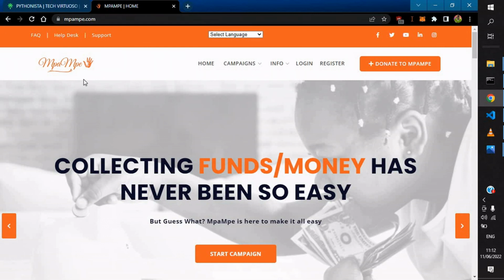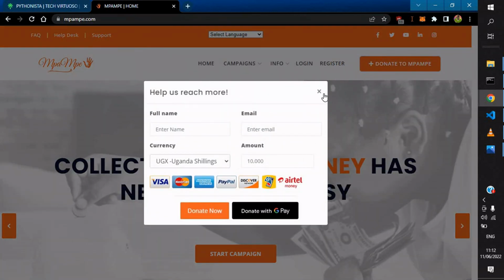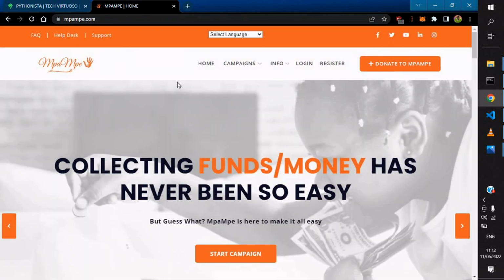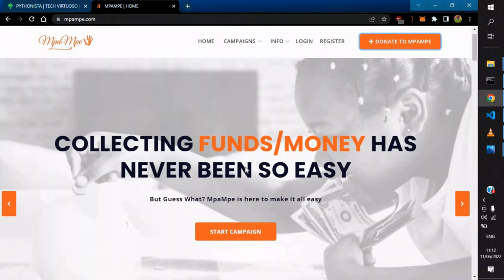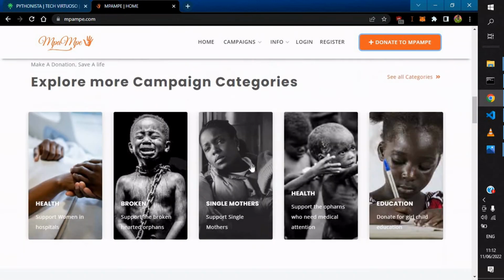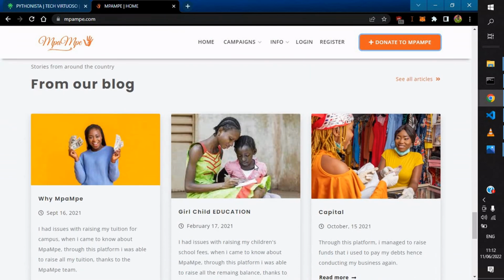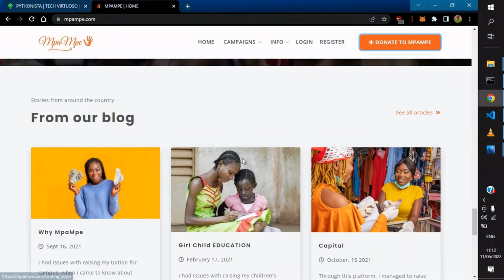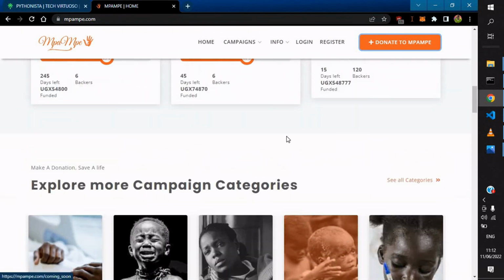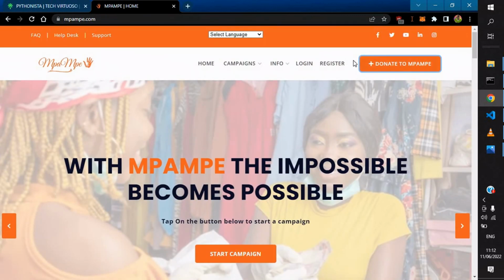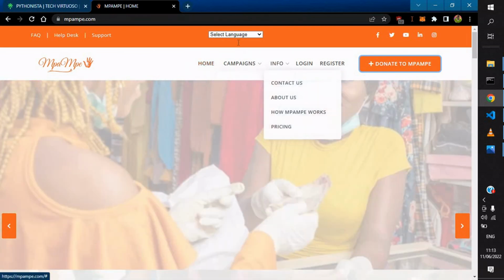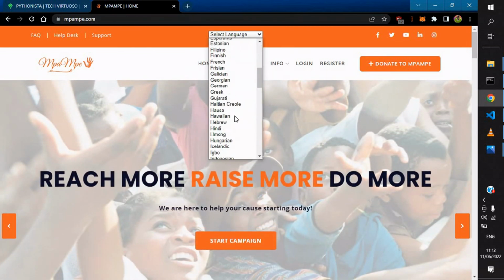It's currently the project that I'm taking most of my time on, despite all the gigs I'm doing. And basically this is a crowdfunding application which is tailored for Ugandans. Yes, I'm going to do a walkthrough of MpaMpe alone, this application that we're trying to develop, what exactly it is about. But basically it's a crowdfunding application currently supporting fiat currency, but with plans of introducing crypto at a later stage.